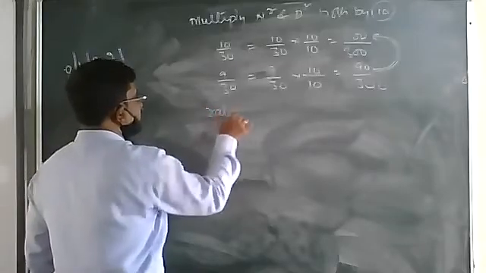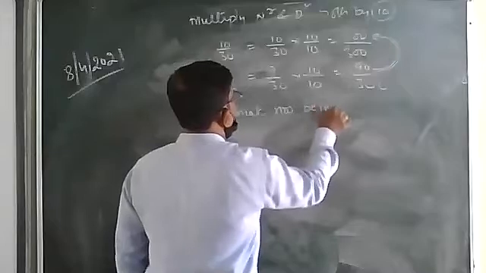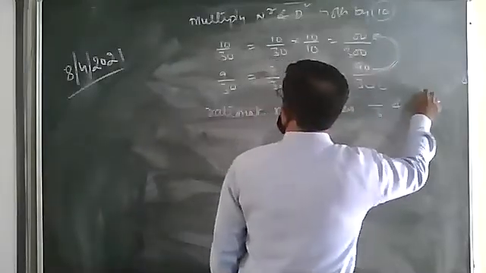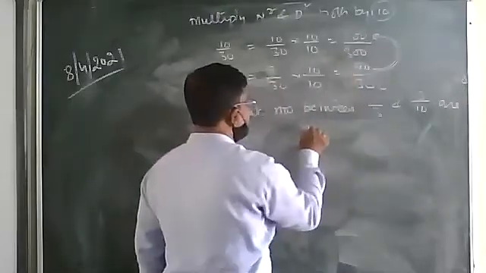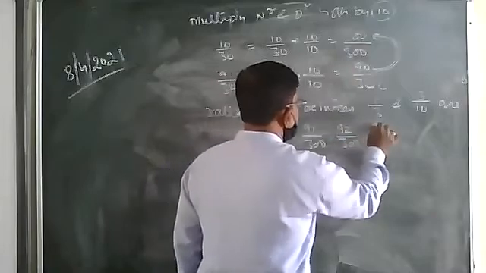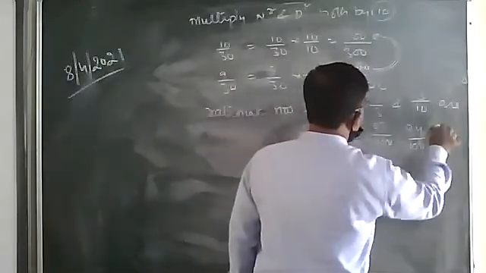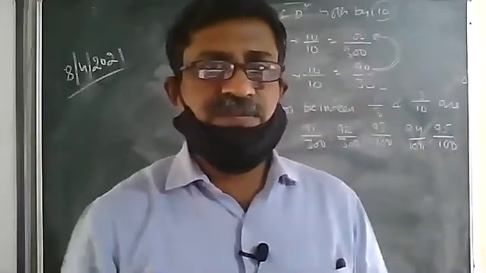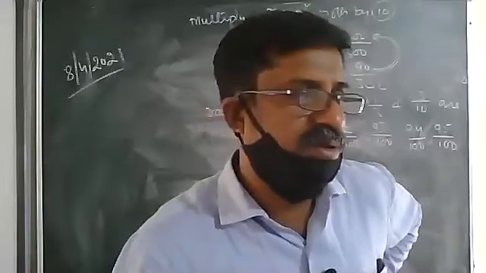Therefore, rational numbers between 1 by 3 and 3 by 10 are between 90 and 100. We got 91 upon 300, 92 upon 300, 93 upon 300, 94 upon 300, 95 upon 300. In that way, choose any number of rational numbers. It is up to you which rational numbers you want to take.